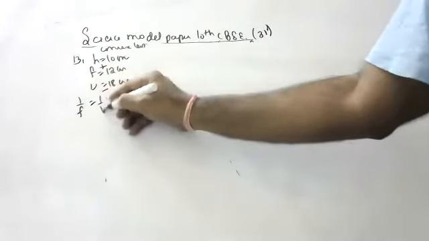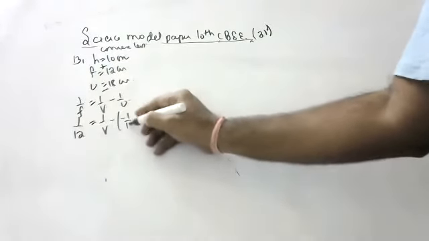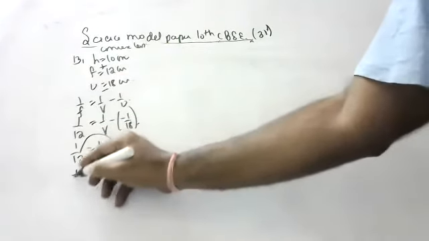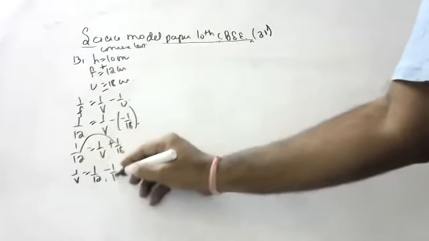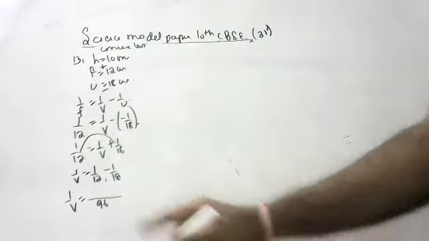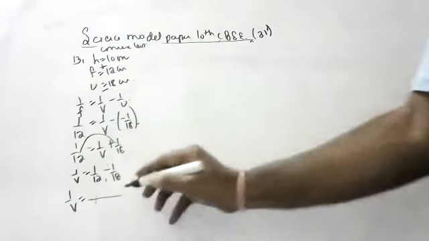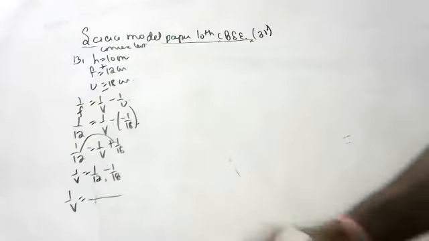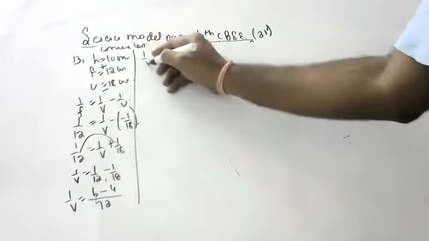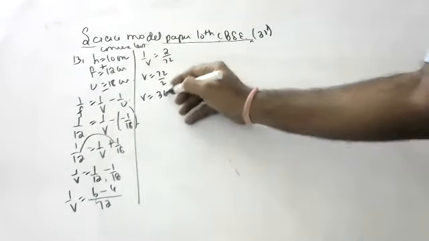1 by f is equal to 1 by v minus 1 by u. 1 by 12 is equal to 1 by v plus 1 by 18, so 1 by v is equal to 1 by 12 minus 1 by 18. What is the LCM, children? 12 5s are 60, 12 6s are 72. 72. 12 6s are 72, 18 4s are 72. Okay, children. So 1 by v is equal to 2 by 72. v is equal to 72 by 2. v is equal to 36 centimeters. First answer.